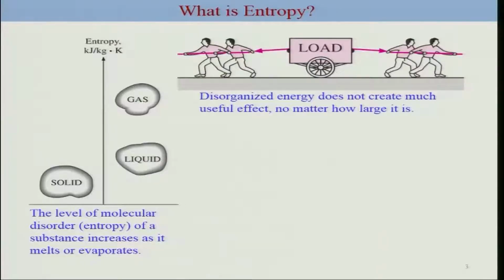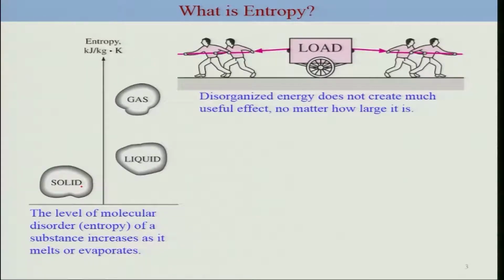So we say that disorganized energy, which would be the case at high temperature, does not create much useful effect, no matter how large it is. Certainly, the molecules start reducing their translational energy with the reduction in temperature. If you reduce the temperature and bring it to the solid, the translational kinetic energy of the molecules is much less, and in the case of the solid, the molecules vibrate.